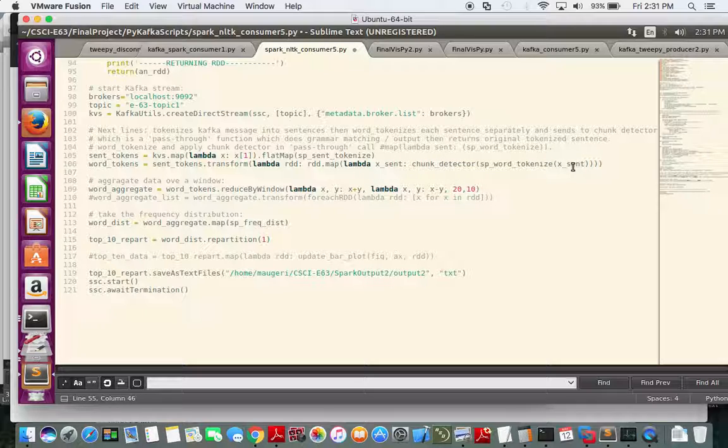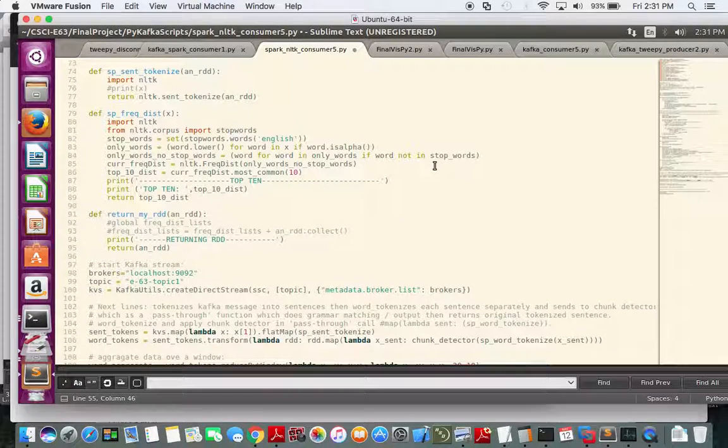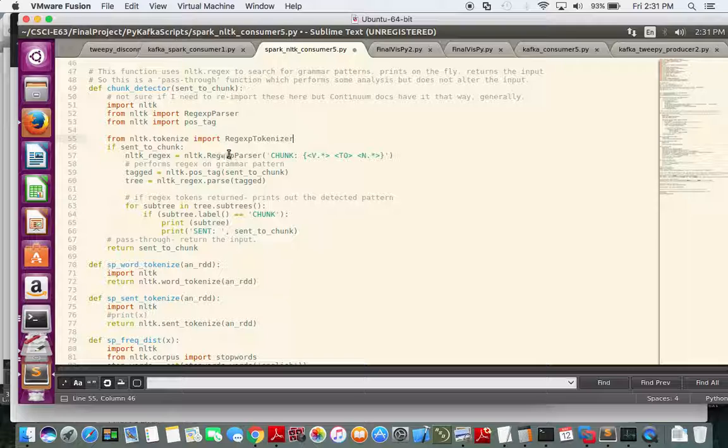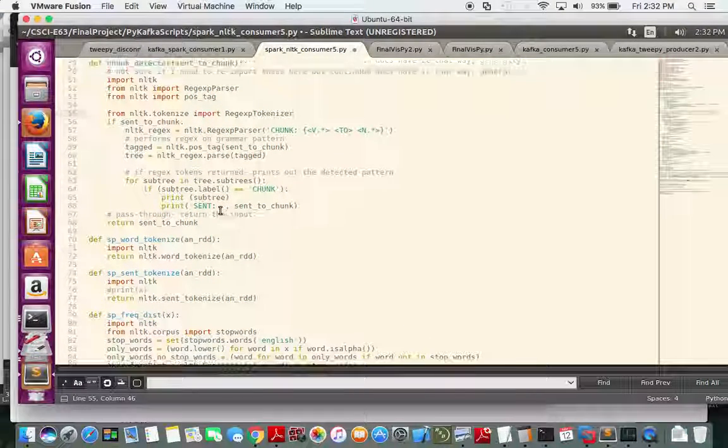Here it takes the individual sentence and word tokenizes it, and then passes that to the chunk detector. So we'll jump back up to that code. It takes that, and this is very straightforward as before, just doing the regex searching on that. If there's a match, it prints out the little tree, which is basically just text, not the graphical tree. But the key thing here is that it then returns that input tokenized sentence back to Spark.